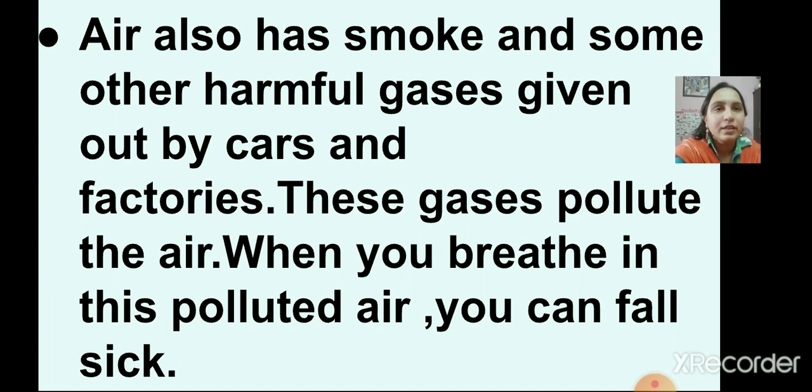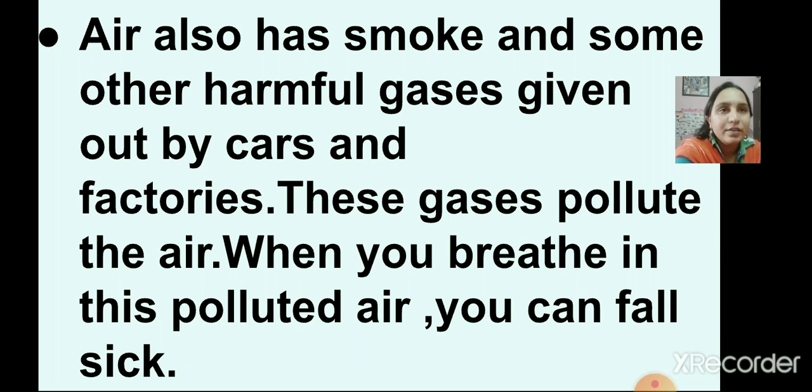Then air also has smoke and some other harmful gases given out by cars and factories. These gases pollute the air, and when you breathe in this polluted air, you can fall sick. Air also contains dust and smoke. In a dark room, observe the light coming out of a hole. You can see the dust particles moving in the air.